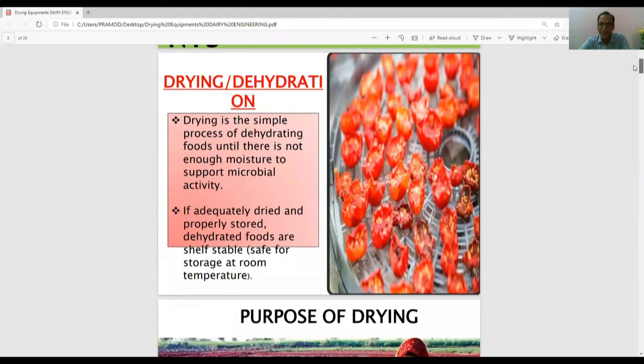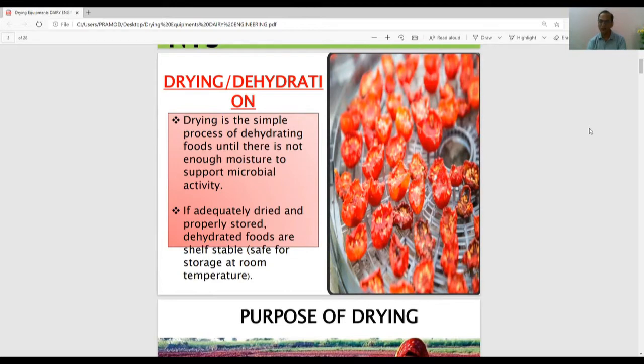What is drying? First question: what is drying and what is dehydration? What is the difference between the two? Removal of moisture up to the maximum extent is dehydration, and reducing the moisture from one level to another level is most of the time called drying, like drying of grains and dehydration of tomatoes.